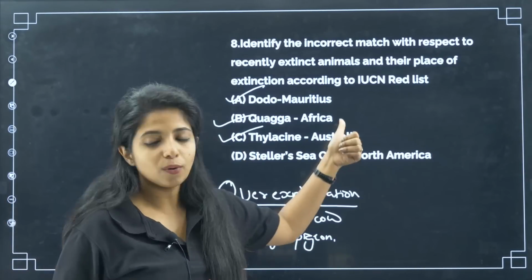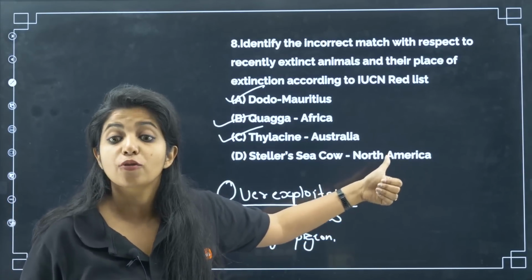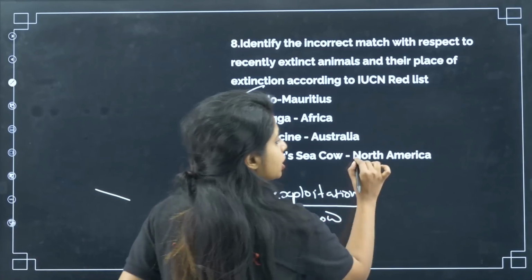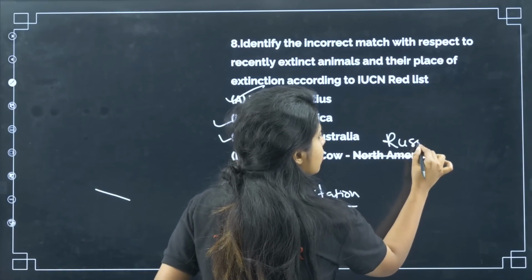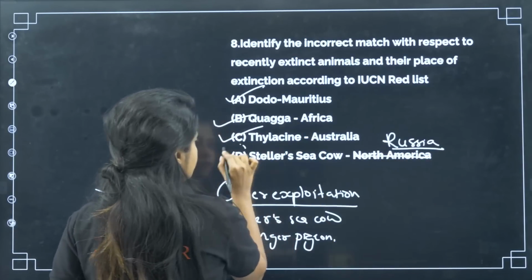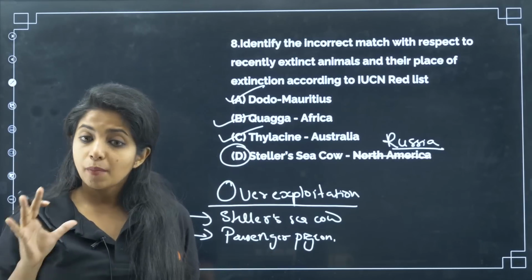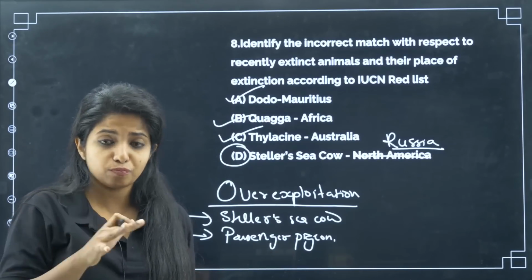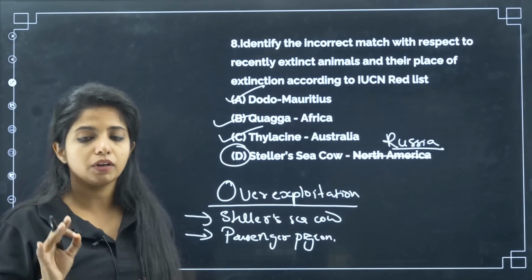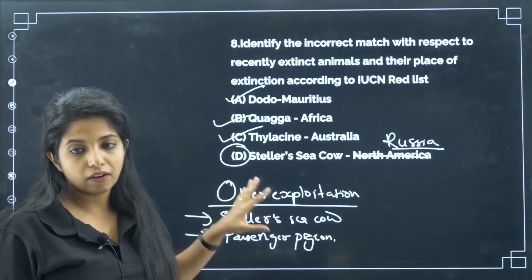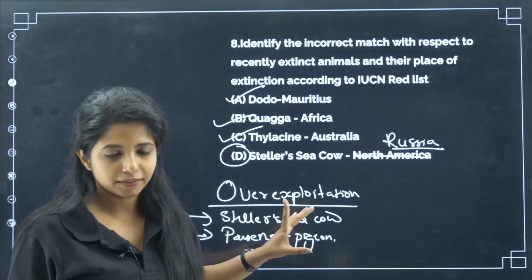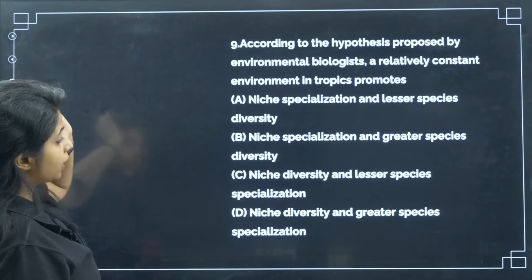Now, Stellar sea cow, is it from North America? No, it is from Russia. So this is a wrong thing. Again, basics of NCERT clear? Then the answer is clear. But I am telling you, this question has been asked in different formats. So I will recommend you to go through this entire slide that I have given over here. Okay, very important.